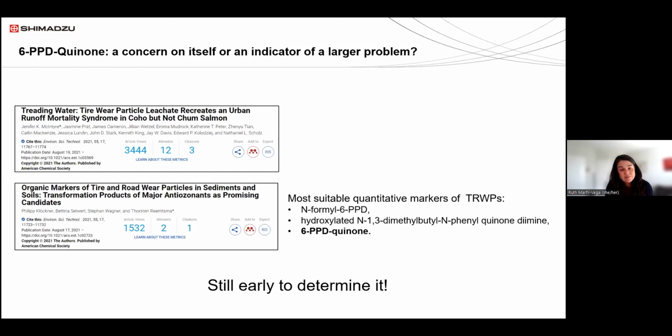So there is still the possibility that 6-PPD quinone, even if we confirm that the toxicity does not impact negatively across ecosystems, across species, we could still use it as an indicator of the larger problem, which is the tire wear contamination.